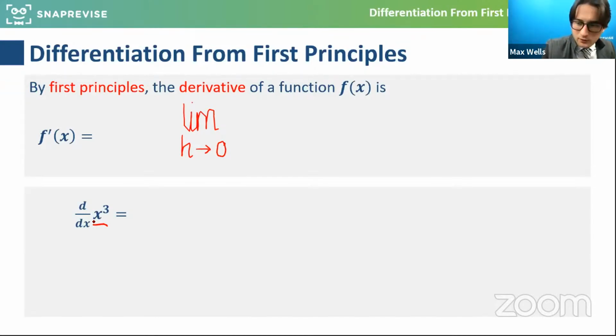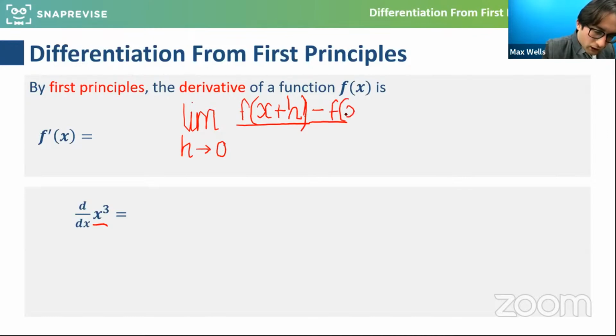Looking at the limit as h approaches 0, this formula is generally given in the formula book, but I want to explain the context of it. What we're looking at is the limit of f of x plus a small change subbed into the function, minus just the output of f of x, all over h. I've put x in and spat out a value, like your y value, and then I've put in a small change, x plus h, and that spat out a y value, f of x plus h.